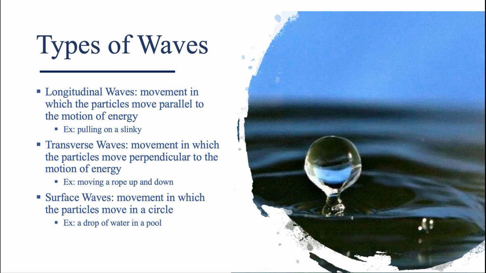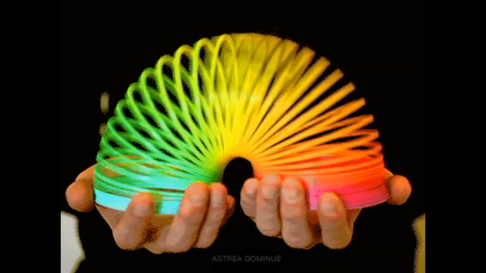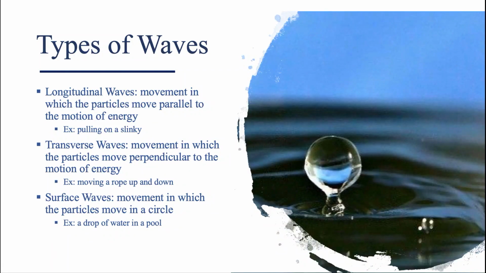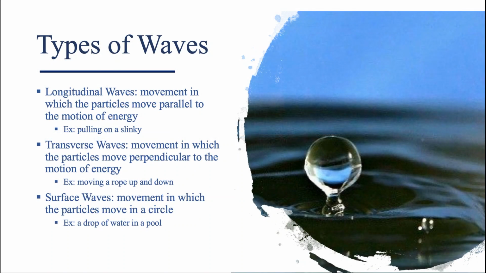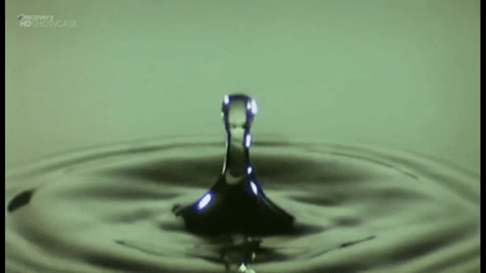Longitudinal waves have movements in which the particles move parallel to the motion of energy, kind of like floating on a slinky. Transverse waves have movement in which the particles move perpendicular to the motion of energy, kind of like moving a rope up and down. Surface waves have movement in which the particles move in a circle, like a drop of water in a pool.